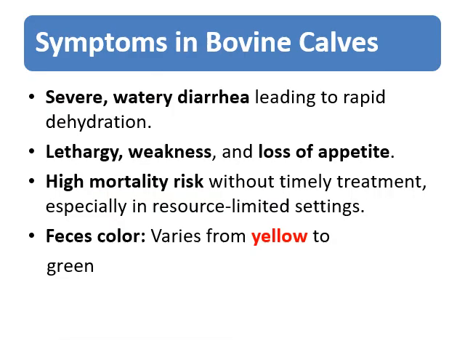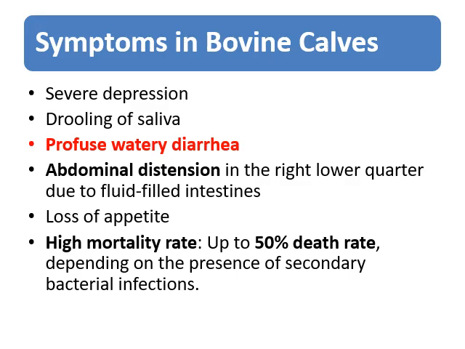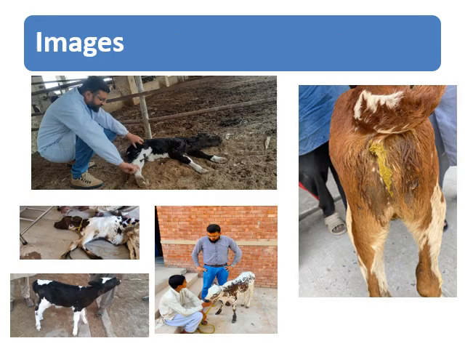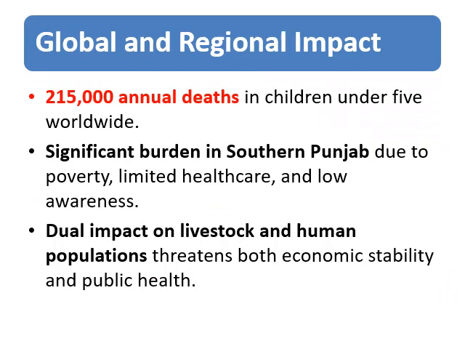Globally, rotavirus is responsible for approximately 215,000 deaths annually in children under 5. In southern Punjab, the burden is particularly high due to poverty, limited healthcare access, and low awareness. The virus has a dual impact on livestock and human populations, threatening both economic stability and public health.